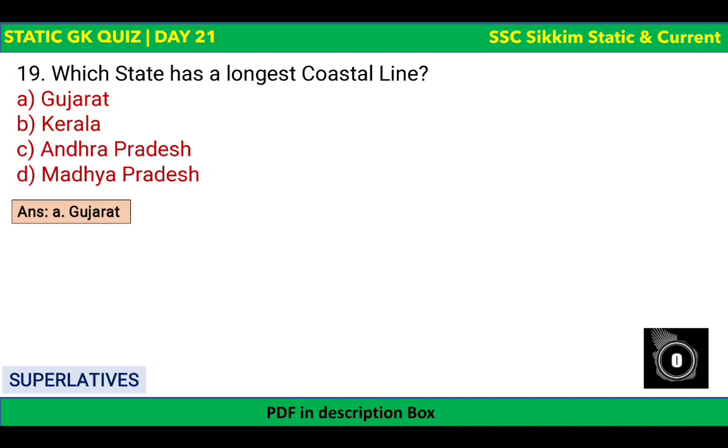Gujarat has the longest coastal line, about 1600 kilometer. Please tell me which state has the second longest coastal line just after Gujarat? The answer is among these options only. So Gujarat has the longest coastal line.